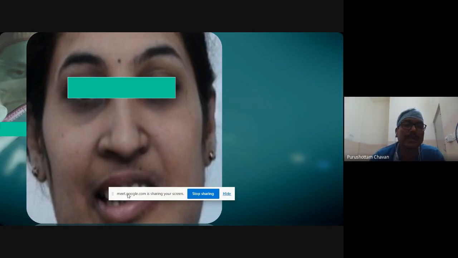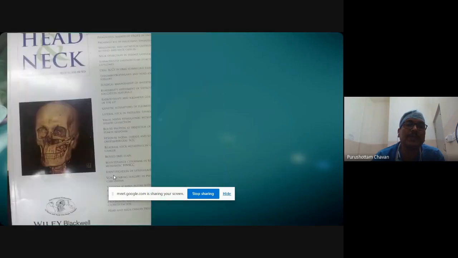Again, you can make out that the excision is transoral and there is a neck scar for anastomosis, and nothing over the face. So this appears simple, but it is not. That is why one of the head and neck journals put the article published by the Amrita team on its front page about the maxilla being reconstructed with fibula.